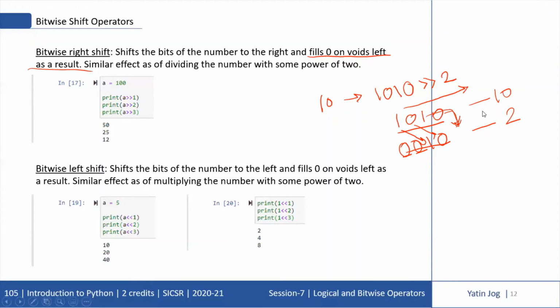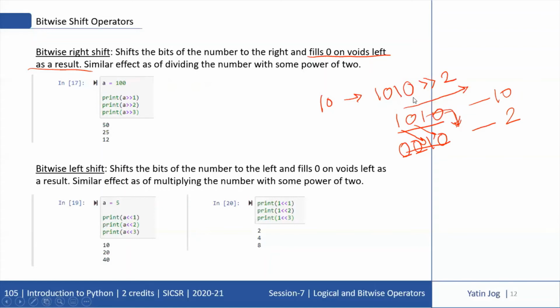But what is important and interesting in terms of the right shift operator is that it gives a similar effect as dividing the number by some power of 2. So look at this example. The initial value of A is 100. And I'm trying to print the value of A with right shift 1, right shift 2 and right shift 3. So when I right shift the binary of 100 by one location, I'm getting a reduced value of 50.